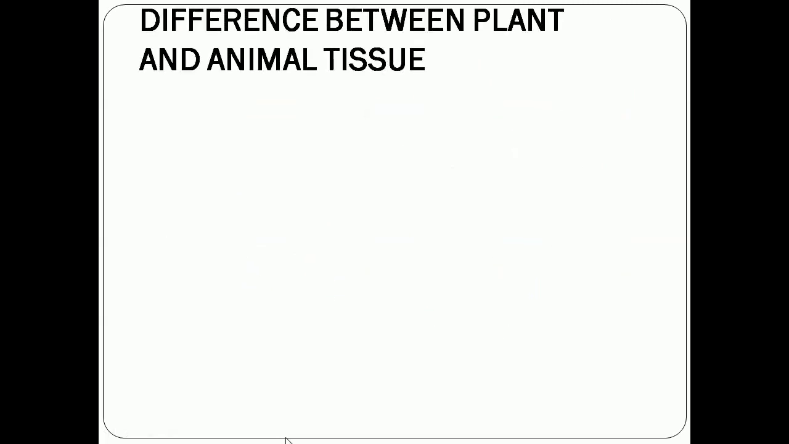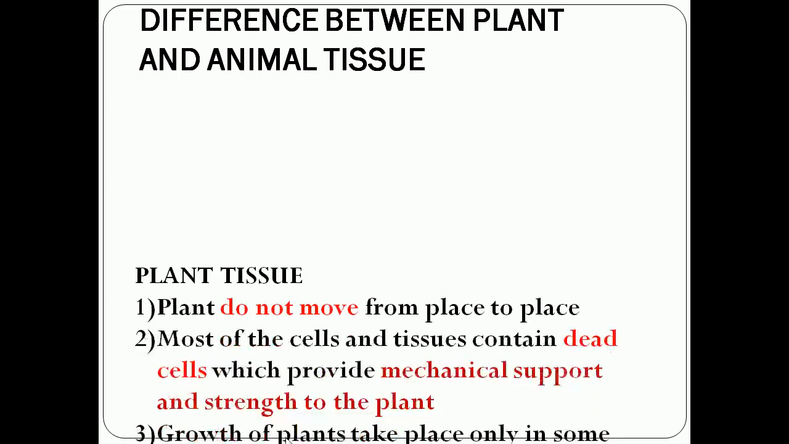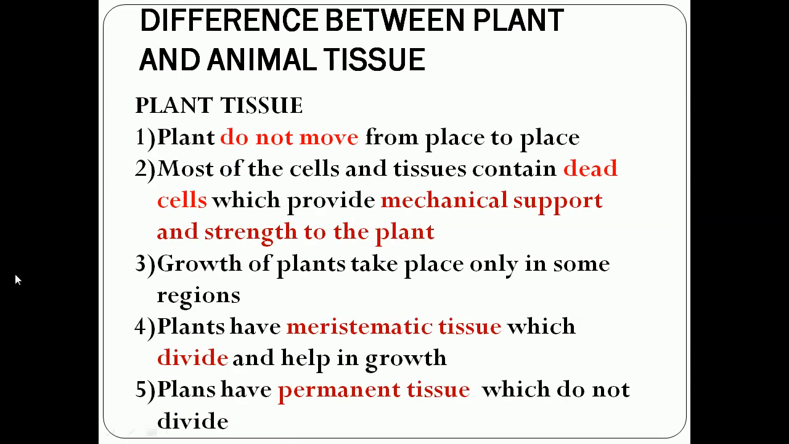So first we can see the difference between plant and animal tissue. You know, plants do not move from place to place. Plants are stationary or fixed. They do not move from one place to another place.